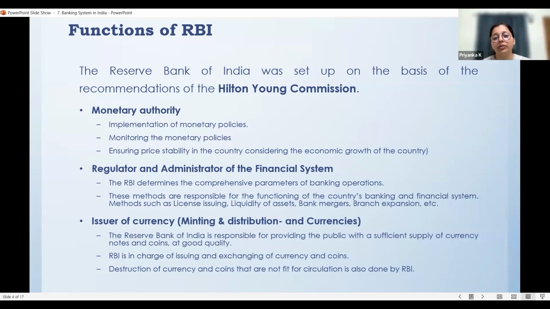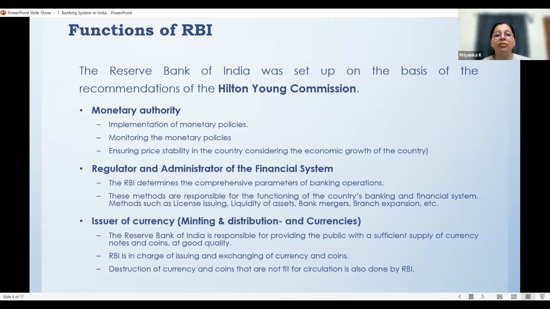So if a currency note or a coin should not be circulated within the Indian economy, RBI has to take specific measures of doing that. And once that rule is passed, for example, from tomorrow onwards 1,000 rupee notes will not be circulated in the Indian economy, then RBI has to take all measures to ensure that such a rule is practically implemented within the country. Now, a catch here is that 1 rupee notes and lower denomination coins are actually not printed by the RBI. RBI only distributes it.